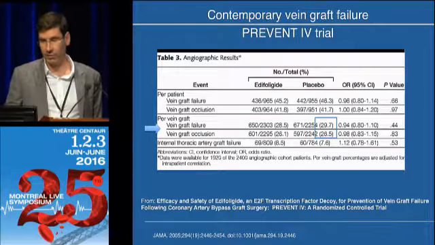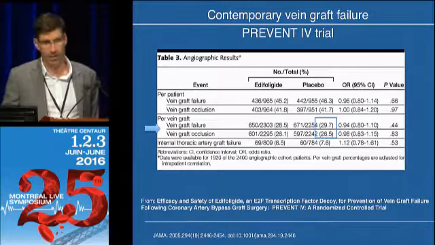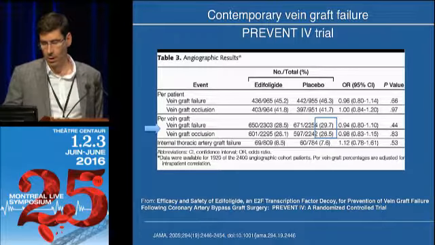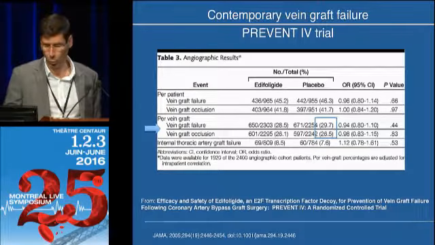Now, one of the reasons for maintenance of incomplete or recurrent incomplete revascularization is vein graft failure. And this is PREVENT-4. This is probably the strongest data we have on vein graft failure at 1 year. This is 10 years old. And essentially, vein graft failure is in the order of about 25 to 30% at 1 year.